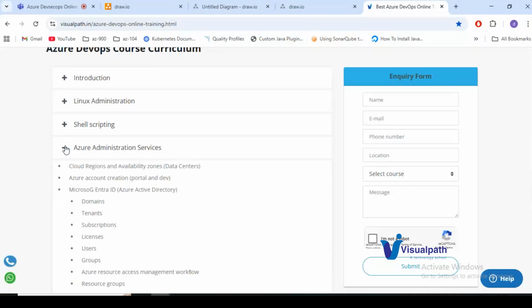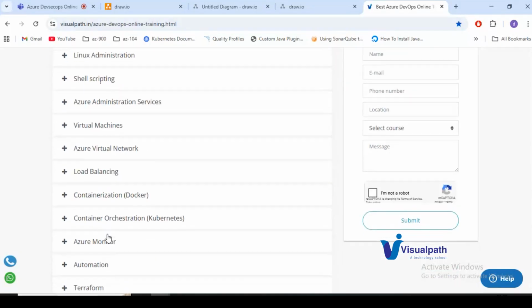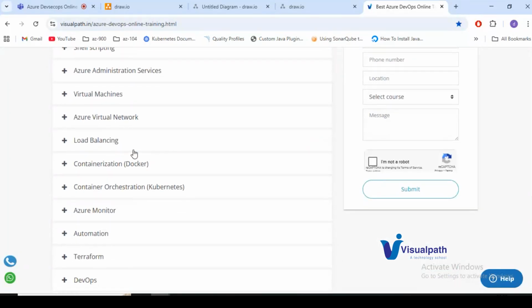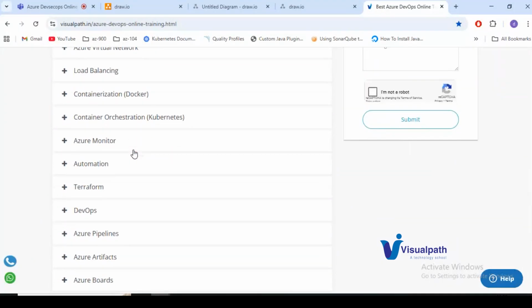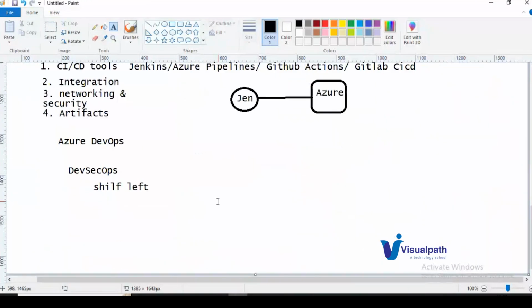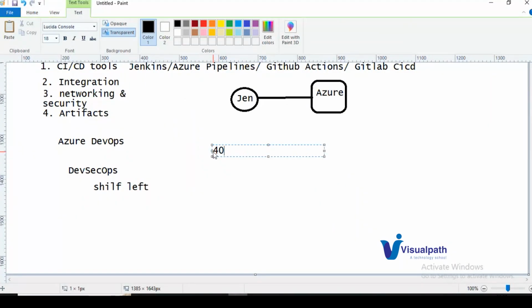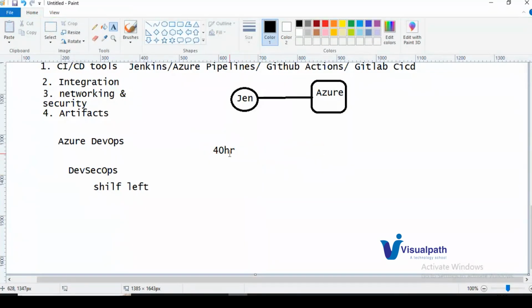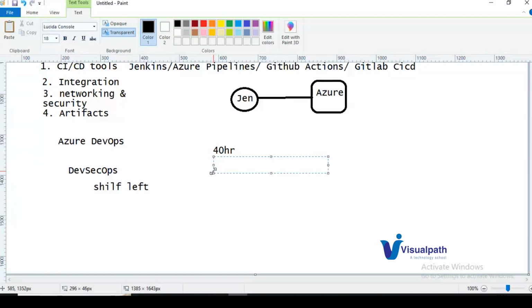After that, we have Azure Administration Services, and we have different concepts here. You will learn DevOps tools plus Azure resources in this curriculum. This course will run for 2 months, with 1 hour spent per day, so you can complete this course within 40 hours. Typically it is 40 days from Monday to Friday. At the end of the course, I'm also going to give you an end-to-end project.